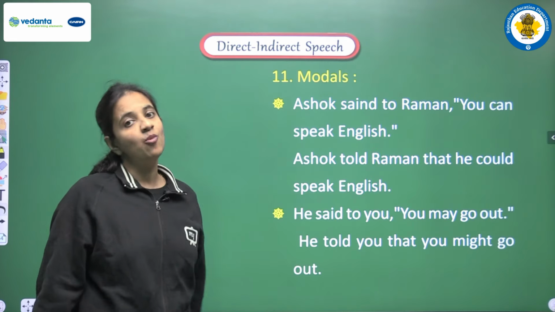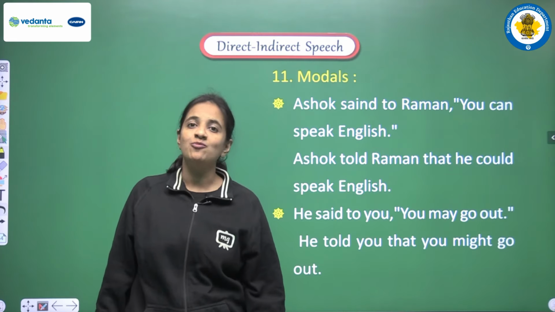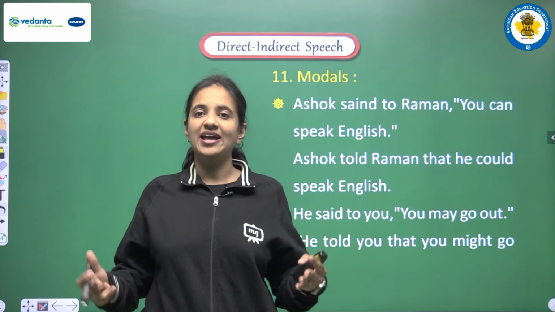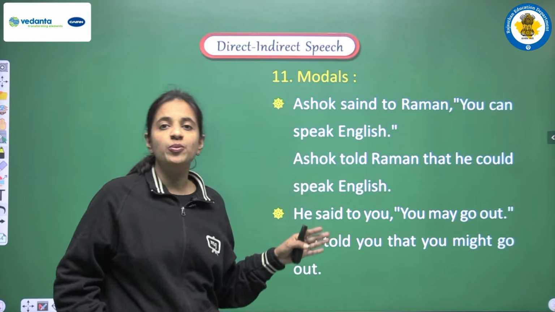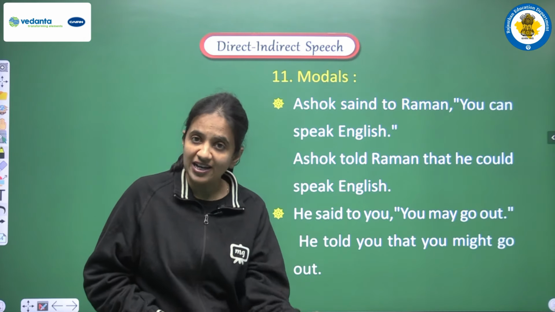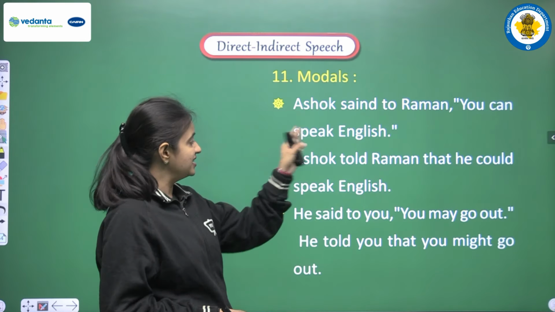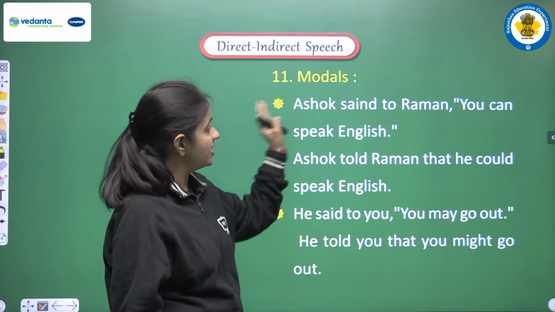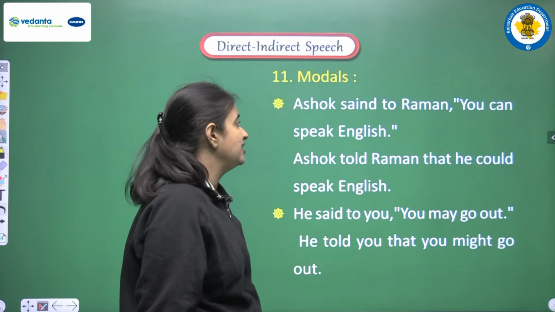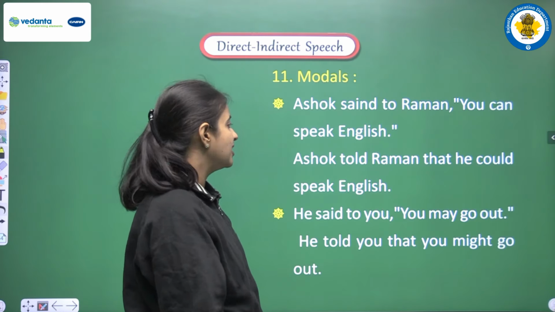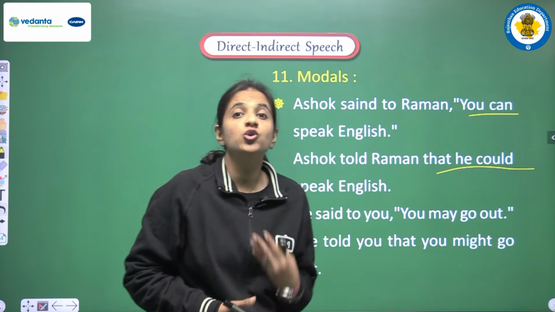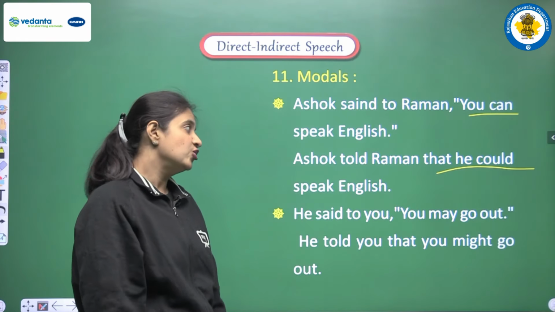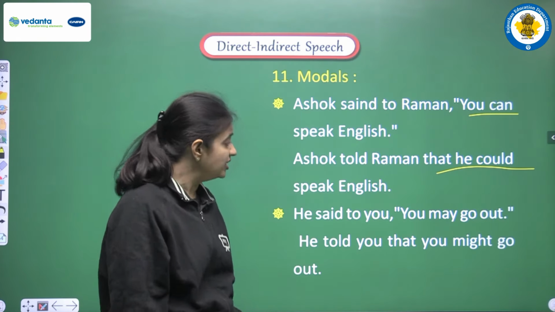Next we are having modals. So yes, we have discussed modals also, that if we are having any modal then how we have to convert. So modals also we have to convert into their respective past forms. Let's see the example. Ashok said to Raman, you can speak English. So here we are having can. So can will be converted into could, and the answer will be, Ashok told Raman that he could speak English.